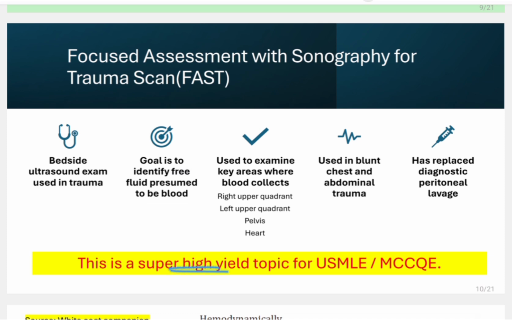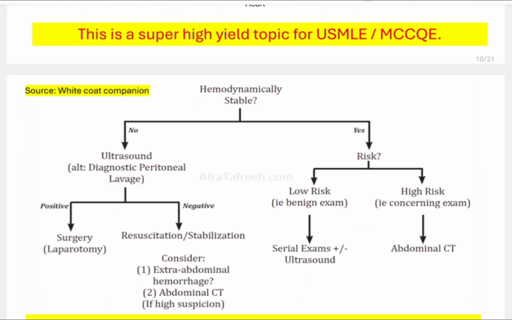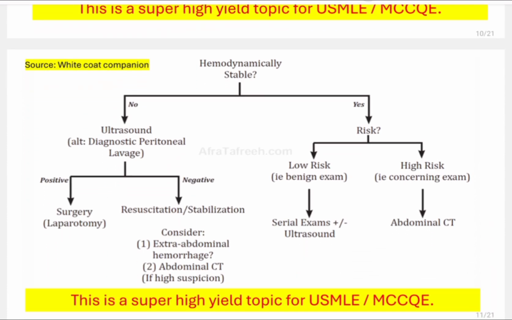So this is super high yield. Read about FAST, and we will discuss FAST in this video as well. But this is a super high yield topic for USMLE as well as the MCCQE. I hope this is clear. So how do we manage the patient? How do we manage the patient when he or she comes with a blunt abdominal trauma?